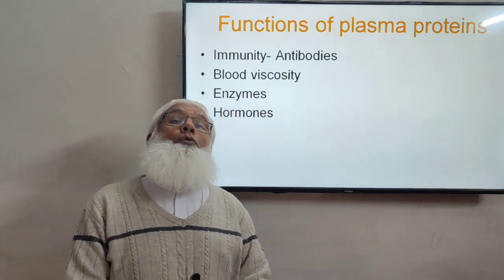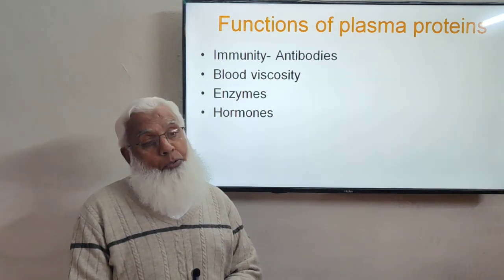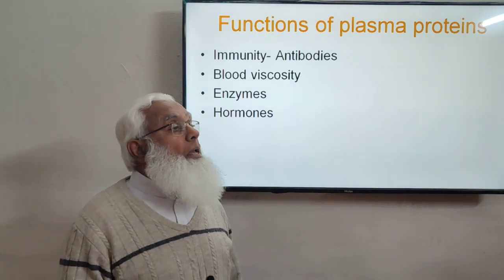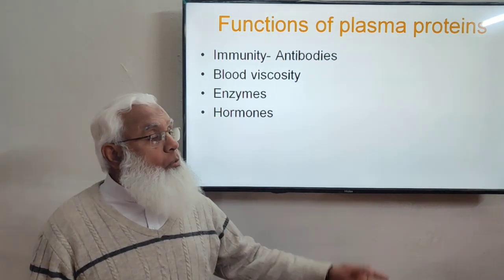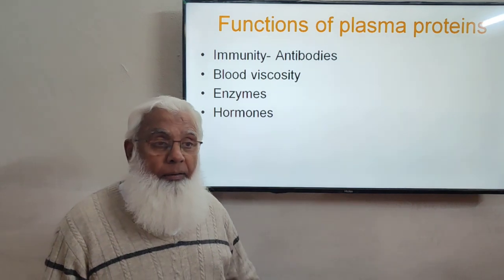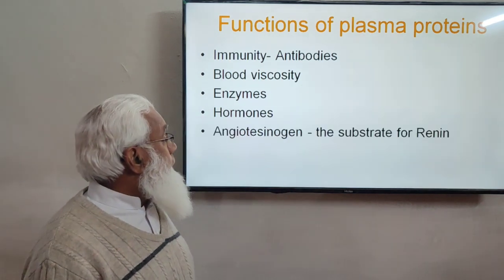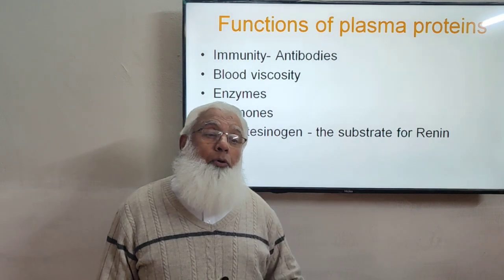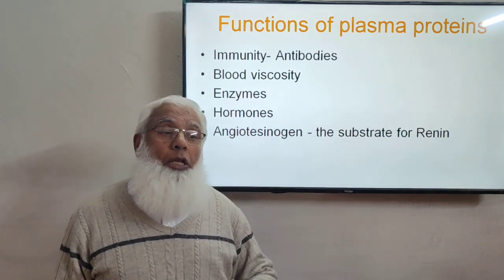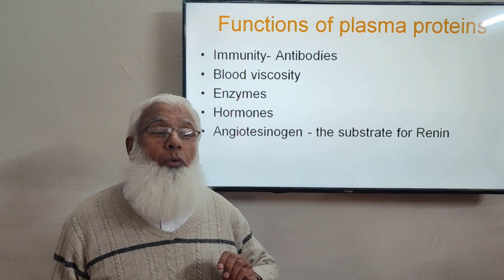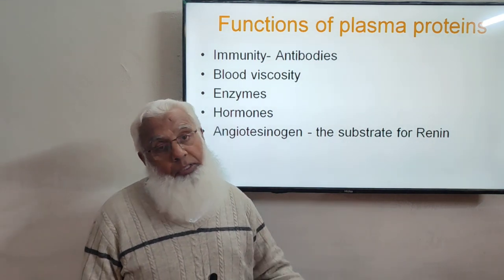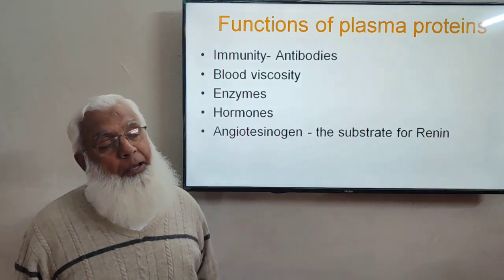And then there are circulating hormones as well, which are proteins. Protein hormones circulate in the blood, so amongst the plasma proteins there are hormones as well. Then there are some substances in the plasma proteins which are converted into very important active substances that perform their function in respective systems.